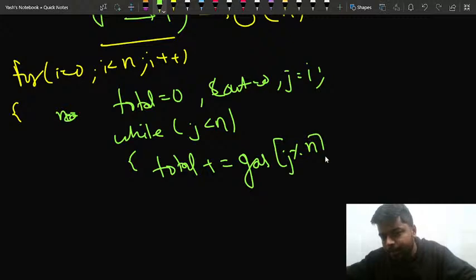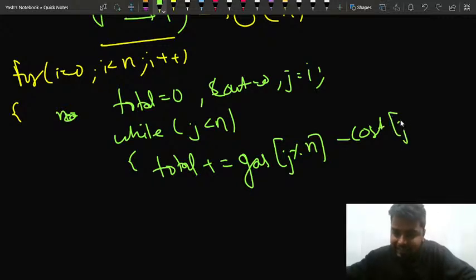Why am I doing this? Because I am doing a circular thing, right? So that's why I am taking mod, so that every station is being covered like this. j mod n, like I'm subtracting cost and gas.